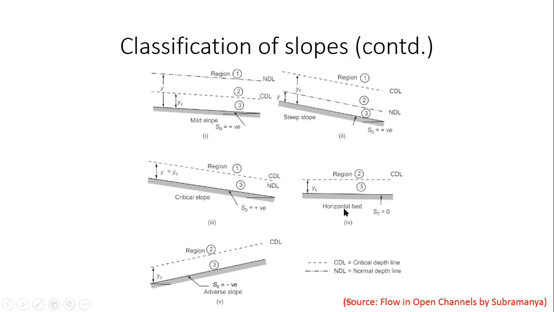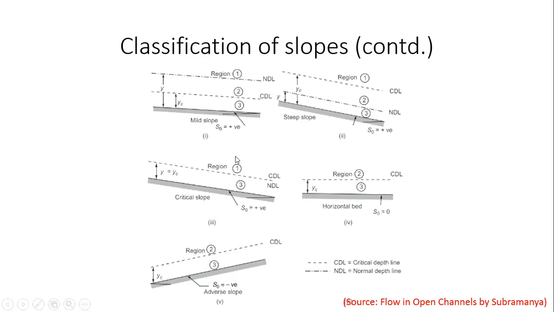In the case of horizontal slopes, normal depth is not defined. But even in this case, you can still compute a critical depth, right? Because q squared T by g A cubed does not depend on the slope at all. So you can still come up with a critical depth level over here, CDL. And then similarly for adverse slope, there's a critical depth level.